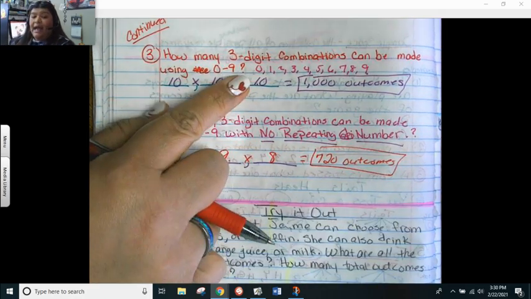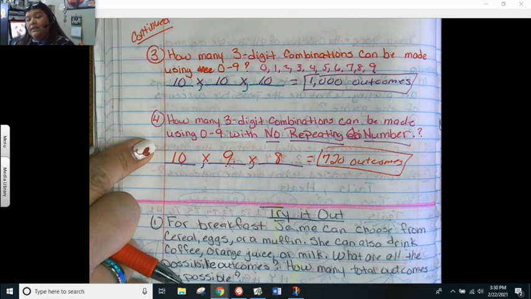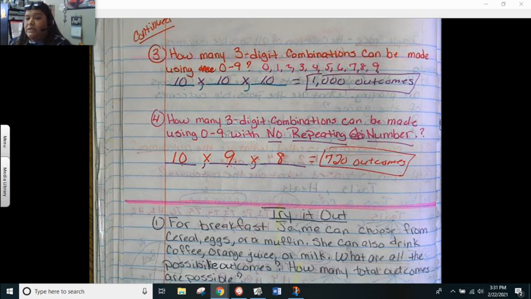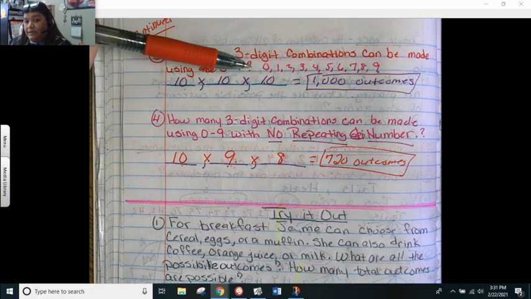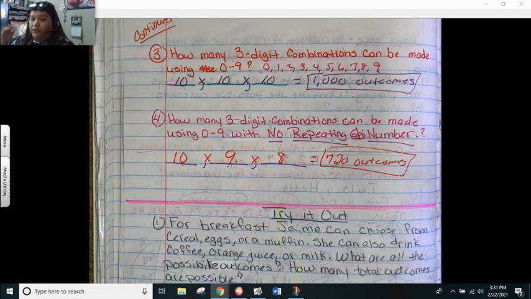So I can have 1,000 different combinations if the numbers could repeat. But once you say that the numbers cannot repeat, you're down to 720 possible combinations. So it does make a difference if you can repeat versus if you cannot repeat. The numbers will be decreasing by 1 every time.